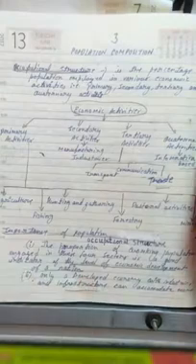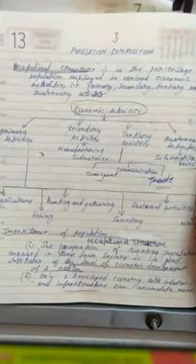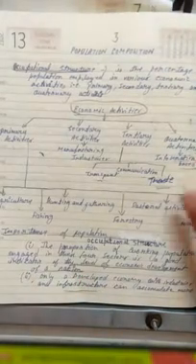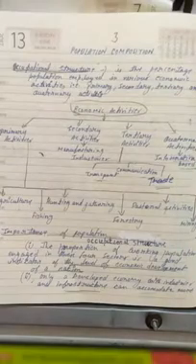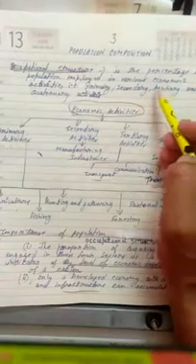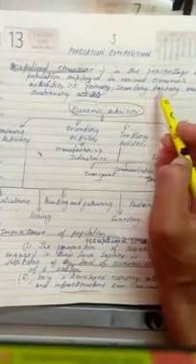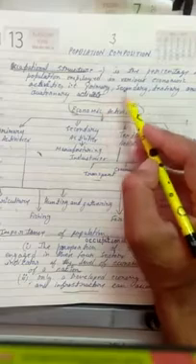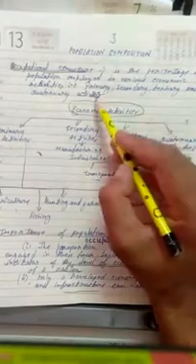In today's video, we are going to discuss the occupation structure, in which we will learn how the population can be grouped, can be divided according to their occupation. Basically, occupation structure is the percentage of population employed in various economic activities, that is primary, secondary, tertiary and quaternary activities.